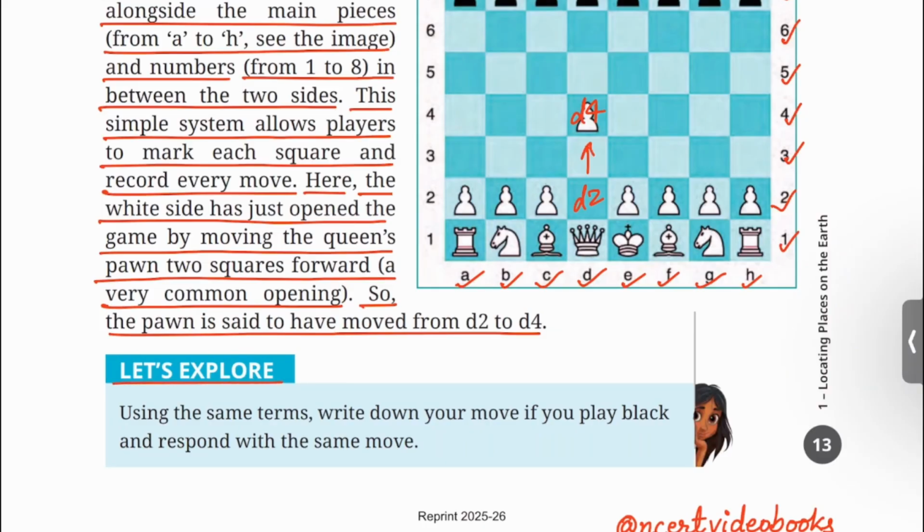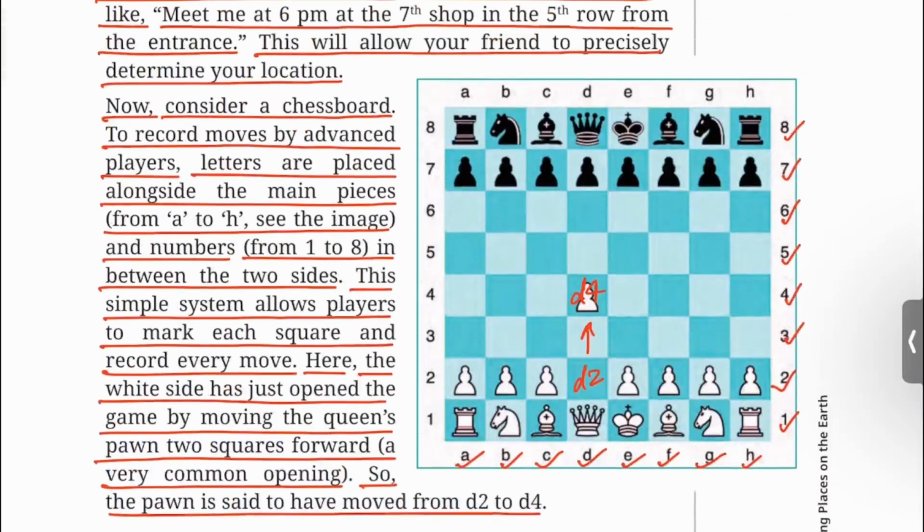Let's explore. Using the same terms, write down your move if you play black and respond with the same move. That means you have to move this pawn from this position to this position, that is, from d7 to d5.